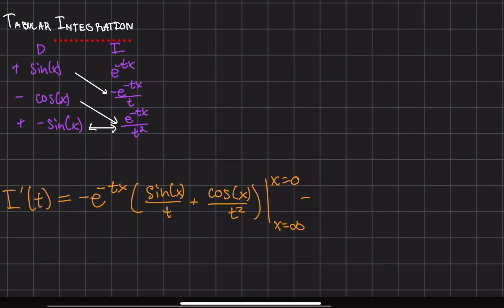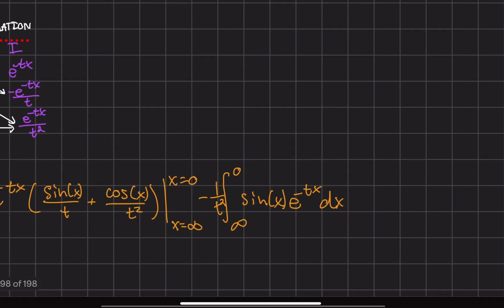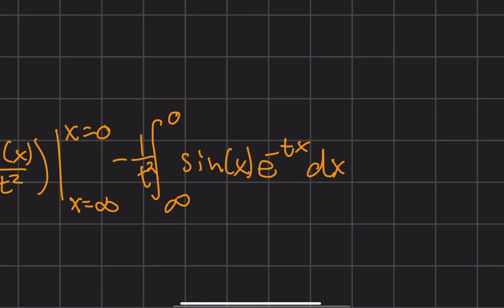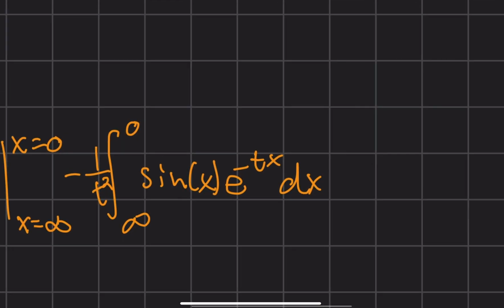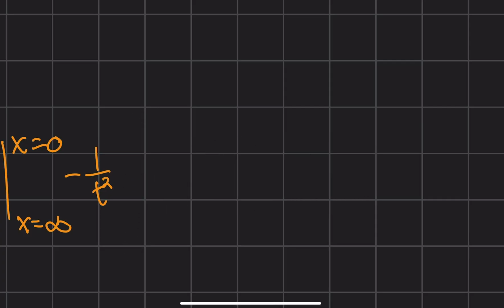Well, I have minus the integral from infinity to 0 of 1 over t squared, which I'll bring out. And what's left is sine x times e to the negative tx dx. Now notice this term right here is identical to what we had earlier as I prime of t. So I'm just going to erase it, save myself the time, and write I prime of t.